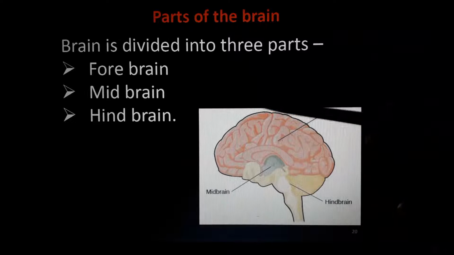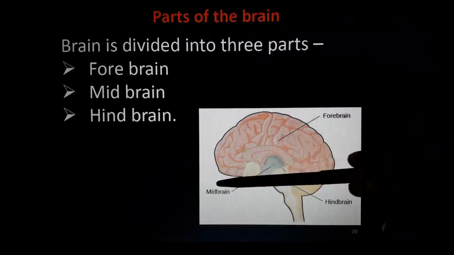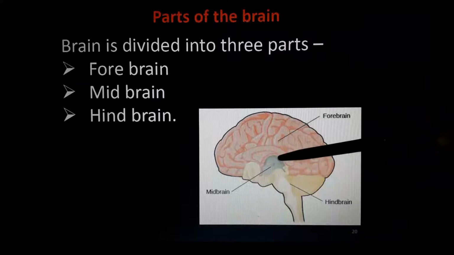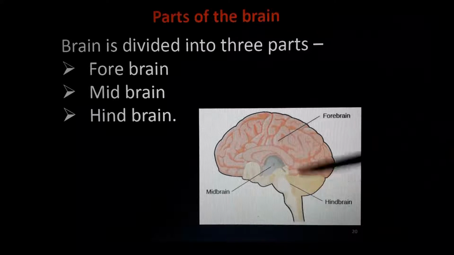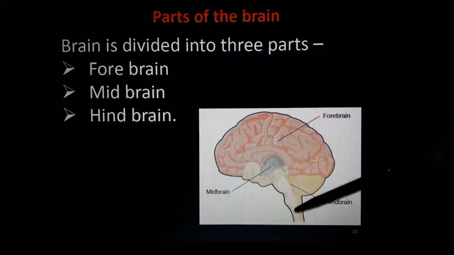Forebrain means which is in the front. Midbrain means which is in the middle. Hindbrain means which is in the back. Understand? 3 parts. So this is the main part, mostly called as cerebrum, that I will study. Midbrain is small here in the center, and the other thing, this yellow part is known as thalamus, cerebrum, spinal cord and all. The head of the spinal cord is also known as this hindbrain. Okay? So the main parts are 3: forebrain, midbrain, hindbrain.